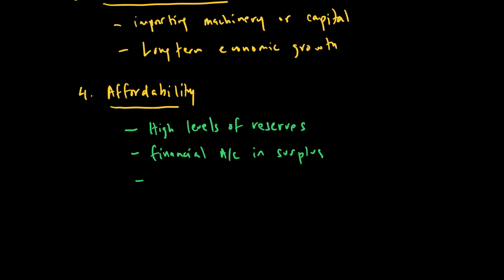And the last one is, a current account deficit may not be a serious problem if there is ease of borrowing. If a country has ease of borrowing, good credibility in the market, doesn't borrow too much, and even if it borrows, it returns its money, then there is very high ease of borrowing, which means you could afford to have a current account deficit.